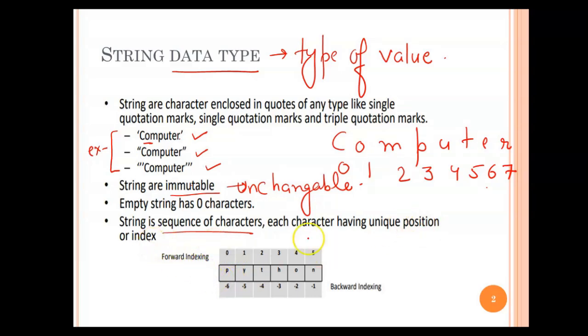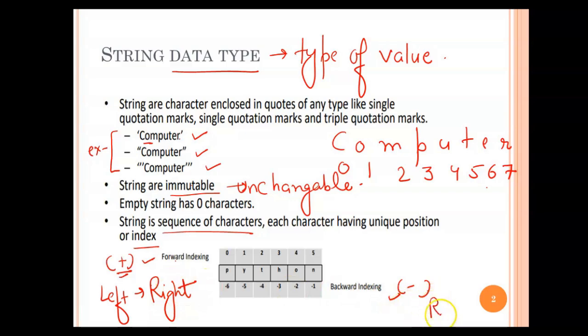It works with two types of indexing: forward and backward indexing. Forward indexing is the positive indexing and backward indexing is the negative indexing. Forward indexing works from left to right, and backward indexing works from right to left. I have taken one example here to make it clear. You can see one string is written here, PYTHON. Forward indexing starts from 0, in plus form, moving from left to right: 0, 1, 2, 3, 4, 5.